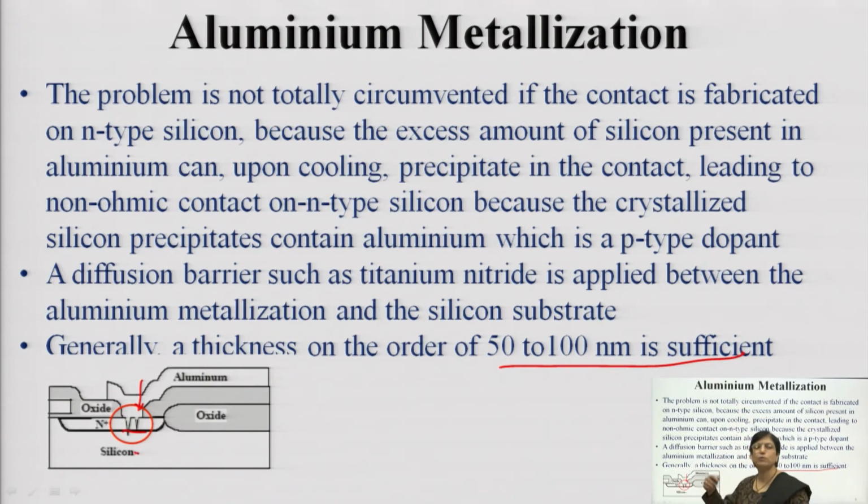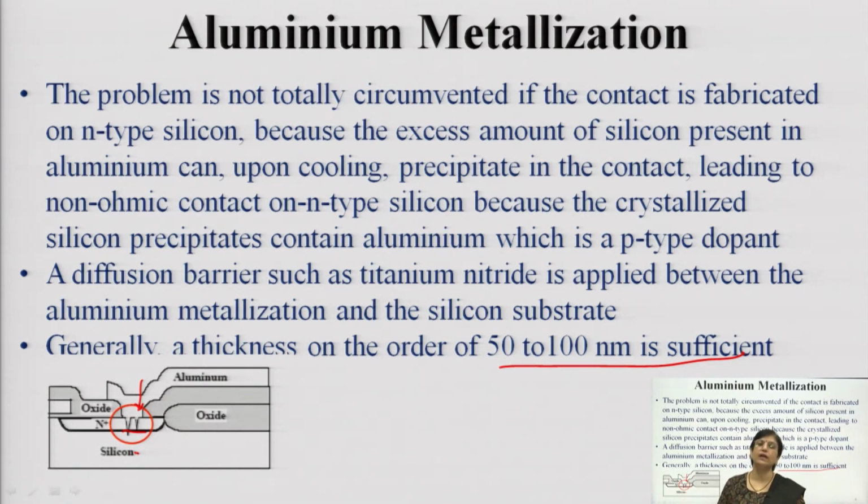Whenever you are depositing aluminum on n type material, aluminum is a trivalent impurity, so it works as a p type dopant. Many times when you deposit on an n diffusion area or n type silicon, this pit formation can hamper the overall electrical properties of the material.